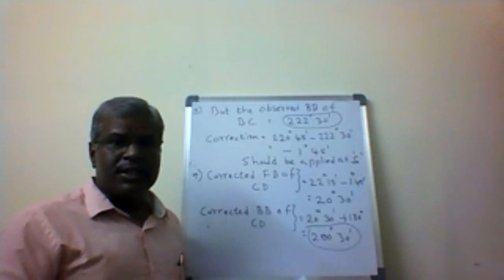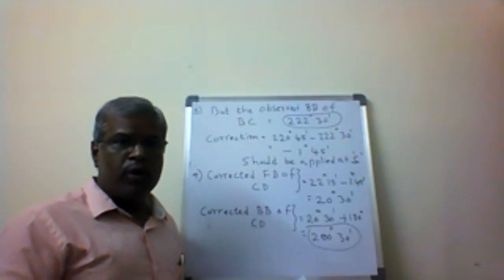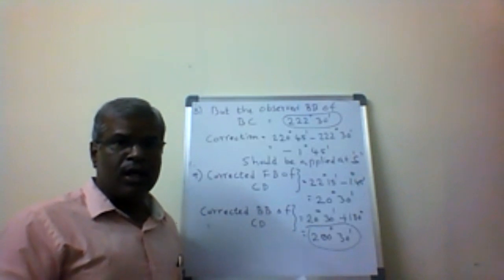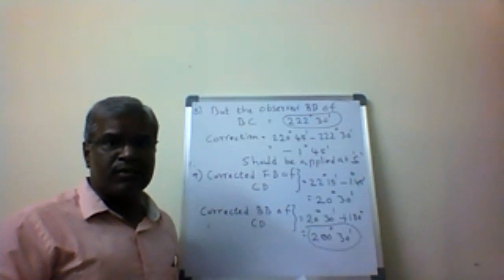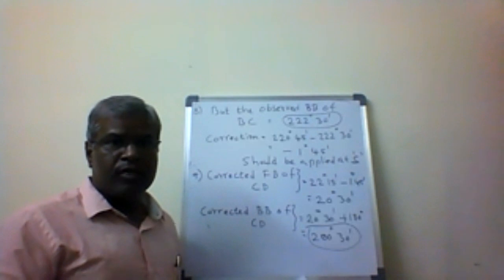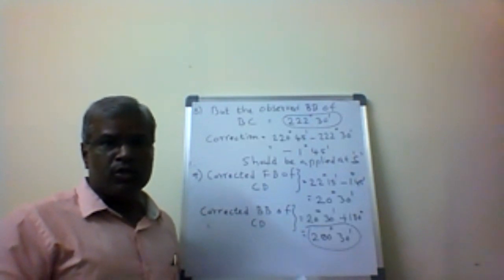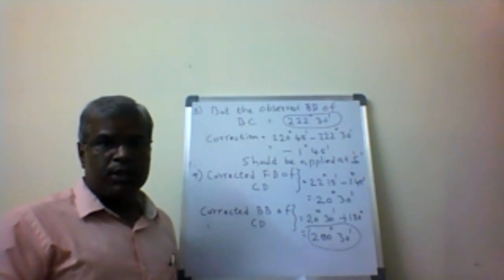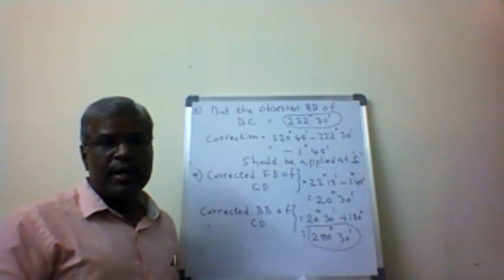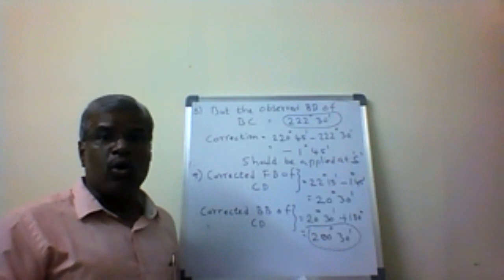So this is the second method of eliminating local attraction and correcting the bearings of the sides of the traverse. The first method was correcting the interior angles if local attraction is suspected, and the second is how the bearings are corrected if local attraction is suspected. These are the two methods.